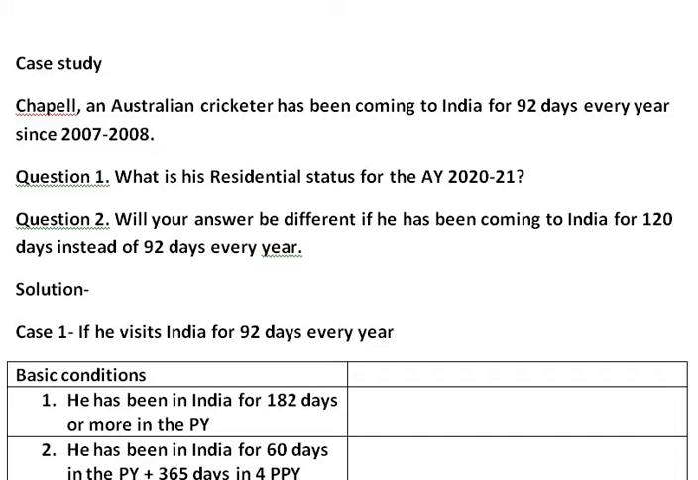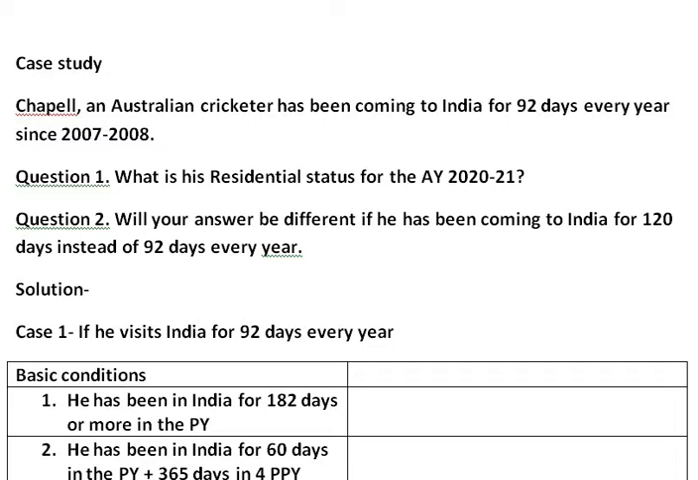Let us read it. Chappell, an Australian cricketer, has been coming to India for 92 days every year since 2007-08. So with this information, you are given two questions. Question number 1. What is his residential status for the assessment year 2020-21? Question 2. Will your answer be different if he has been coming to India for 120 days instead of 92 days every year? Let us understand the question first.